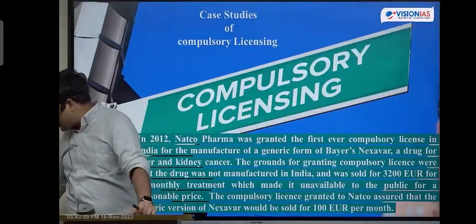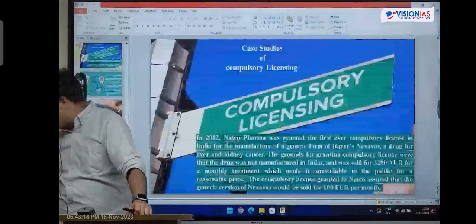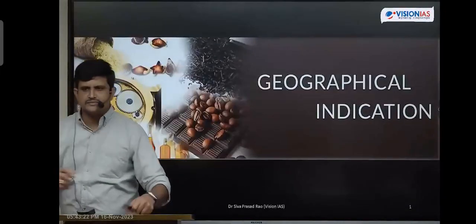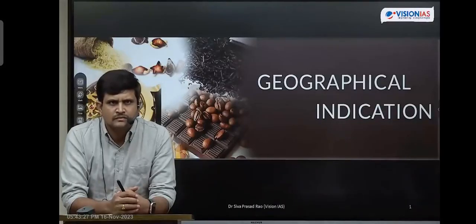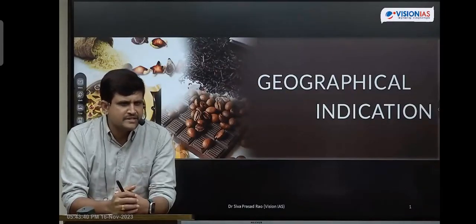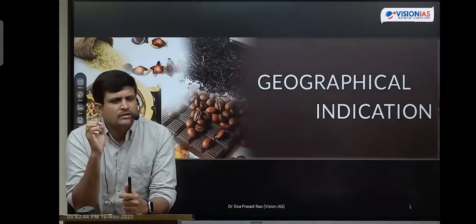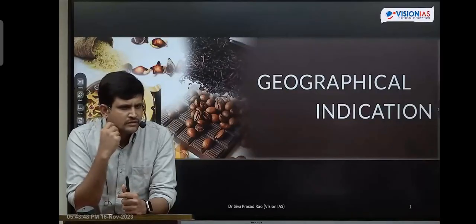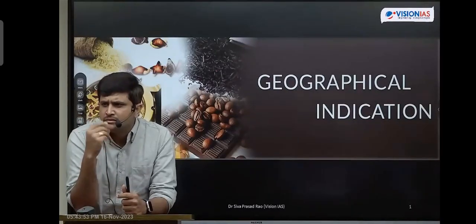So that is. Next one is after this. What are the other types of rights means? Geographical indications. Take it in. Geographical indications. What is this geographical indication means? Geographical indication, the name itself is there, indicating a particular product through geographical location. There are approximately 470 geographical indication products are there.